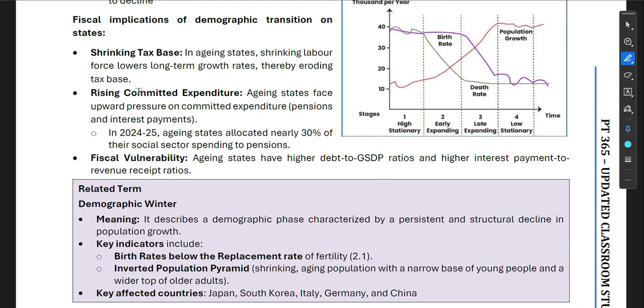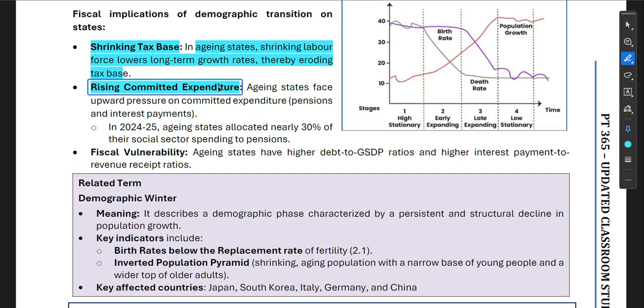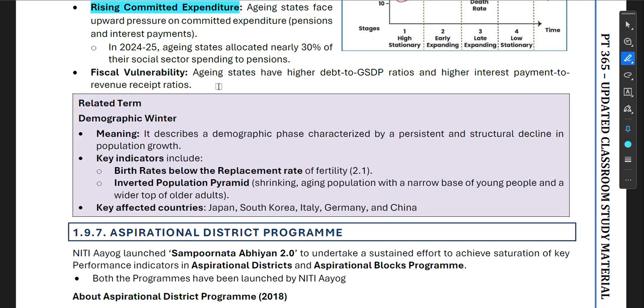Now, the fiscal implication of demographic transition on the state. Shrinking tax base in aging states: a shrinking labor force lowers long-term growth rates, thereby eroding the tax base. Rising committed expenditure: aging states face upward pressure on committed expenditure, pensions, and interest payments. In 2024-25, aging states allocated nearly 30% of their social sector spending to pensions. Fiscal vulnerability: aging states have higher debt to GDP.